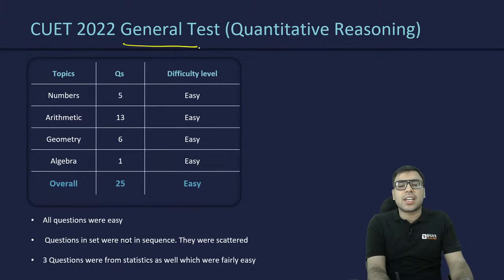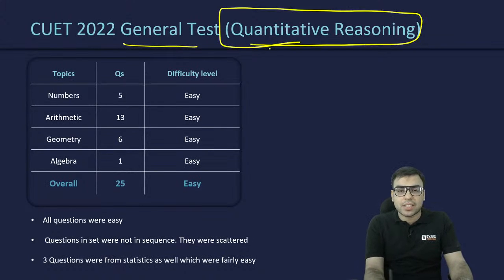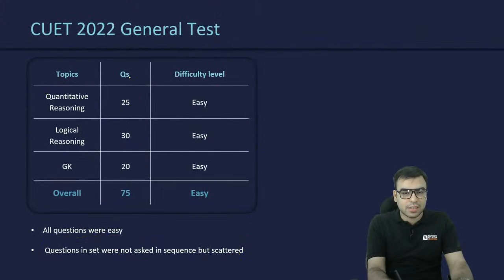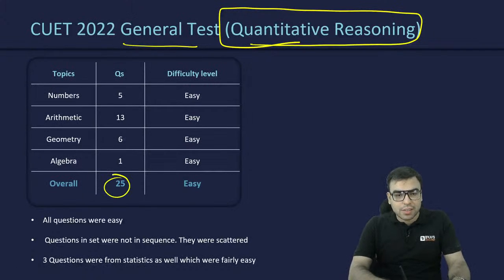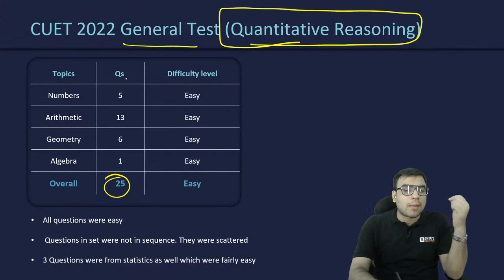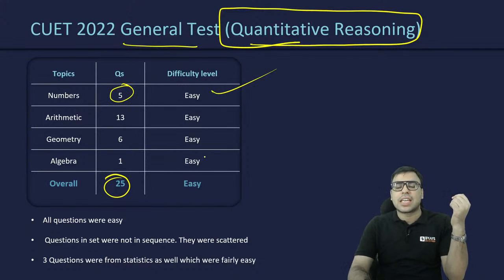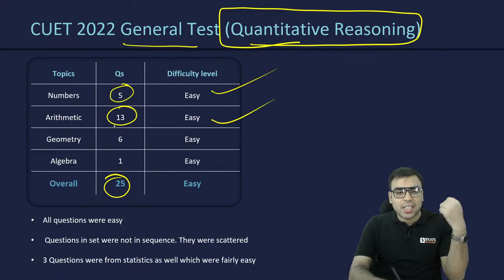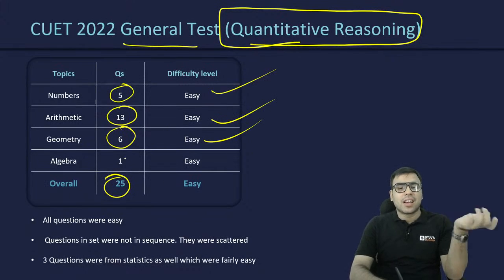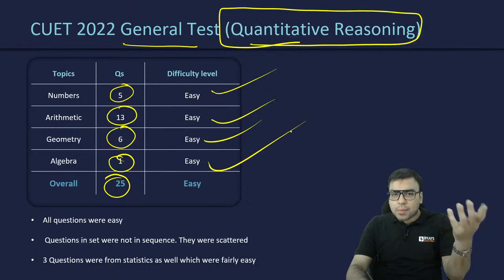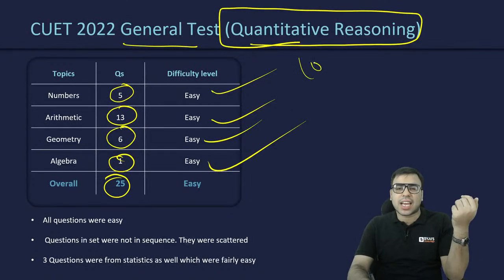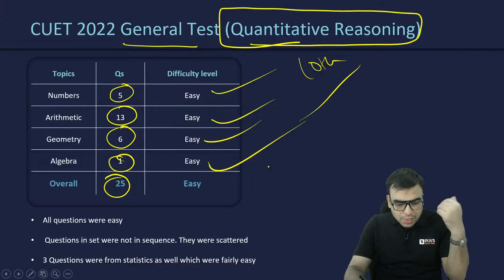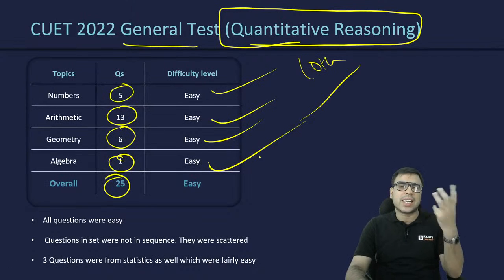Then the CUET general test quantitative reasoning section, which we are talking about now. I have told you there were in all 25 questions, subdivided like this. Number system, 5 questions, easy topic. Arithmetic, 13 questions, easy level. Then geometry, 6 questions, easy level. Algebra, 1 question, easy level. Many people who have properly studied maths till class 10th can answer these questions very easily, right? All these things are taught in school days, you just needed a revision.